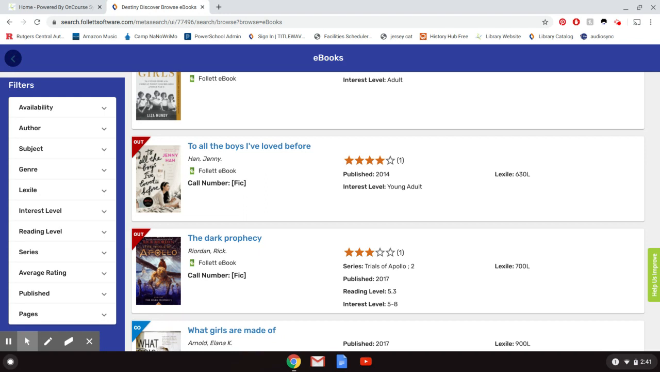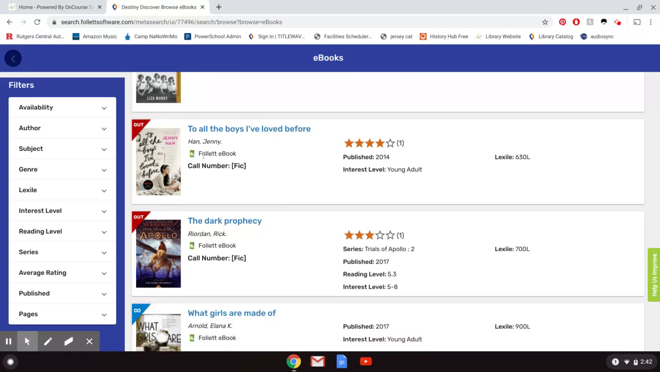So usually most of our books mean that if one person has it checked out, you can't get it until it is checked back in, just the same way you would with a regular book on the shelf in the library. So just keep that in mind. If there's something that you want to read and you see this little out symbol, you're going to have to wait for that book to come back.